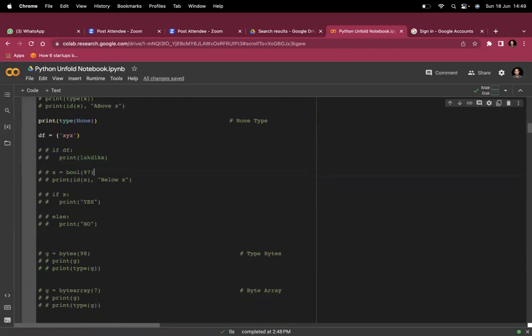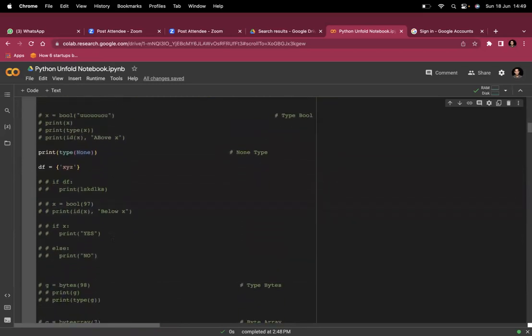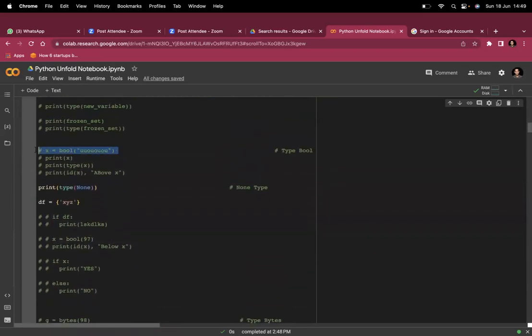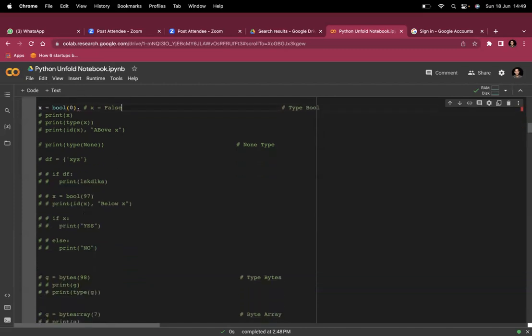I want to teach you one more concept. This is a very important concept of the if-else statement. Just keep it in mind. Here I said x equal to bool(0), which means in x there is False this time, because bool interprets 0 as false. Now I am printing this statement: if x, print yes.